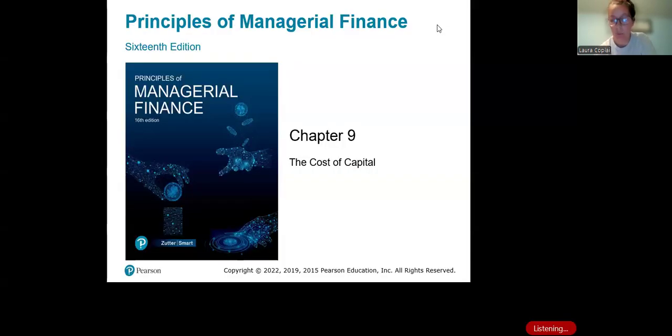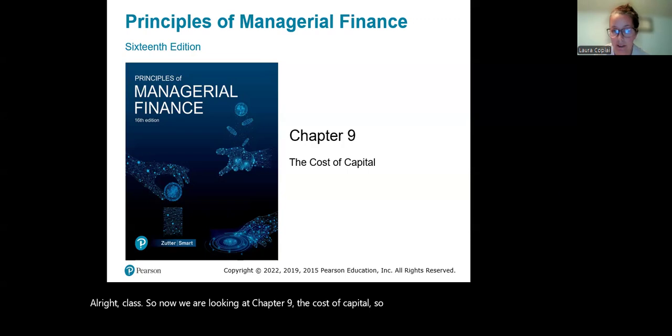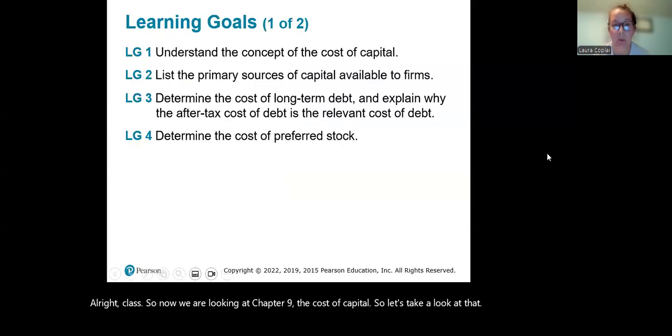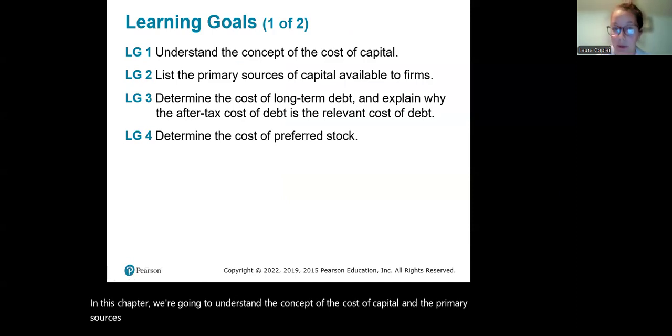All right, class. So now we are looking at chapter 9, the cost of capital. So let's take a look at that. In this chapter, we're going to understand the concept of the cost of capital and the primary sources of capital that are available to firms.